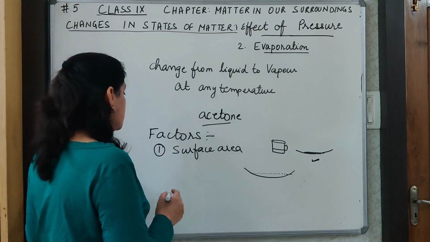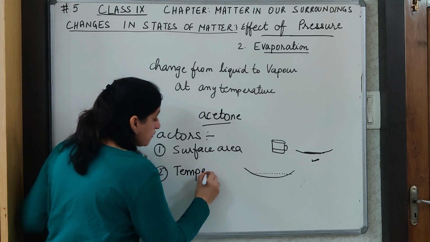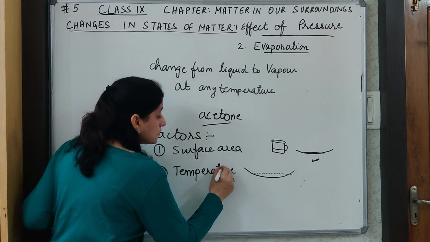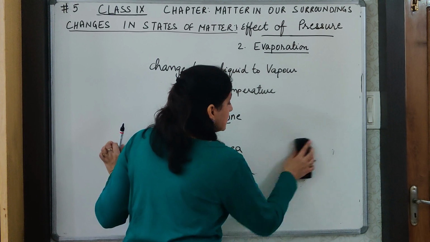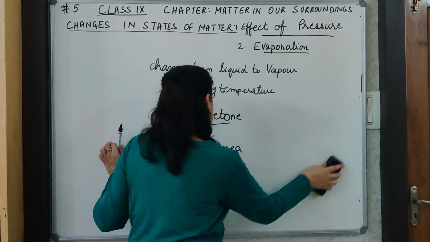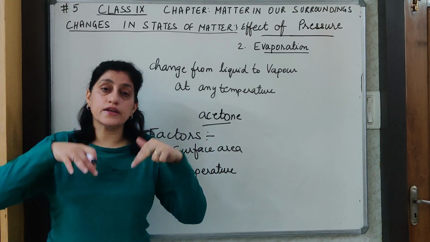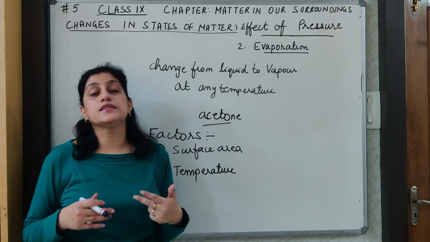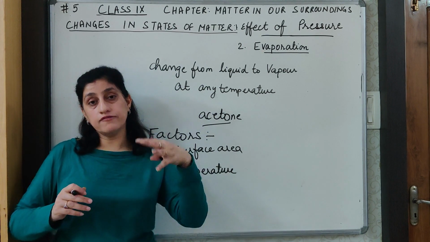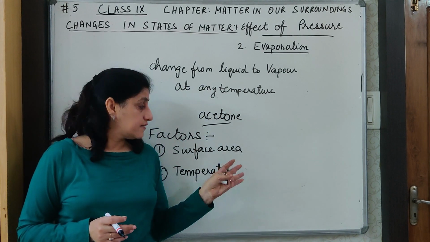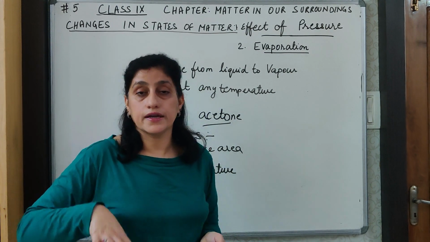The next factor which we are going to discuss here is temperature. When the temperature is increased, the rate of evaporation also increases, because the more energy the particles gain, the more easily they will escape into the surroundings. The higher the energy gained by them, the higher the rate of evaporation, and thus evaporation goes faster because with the increase in temperature, the particles gain more energy.